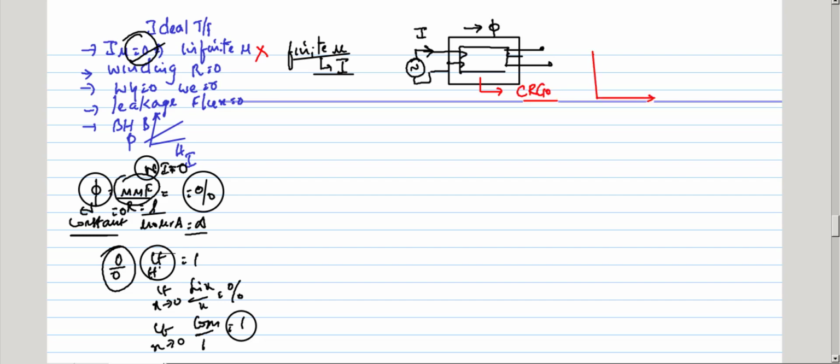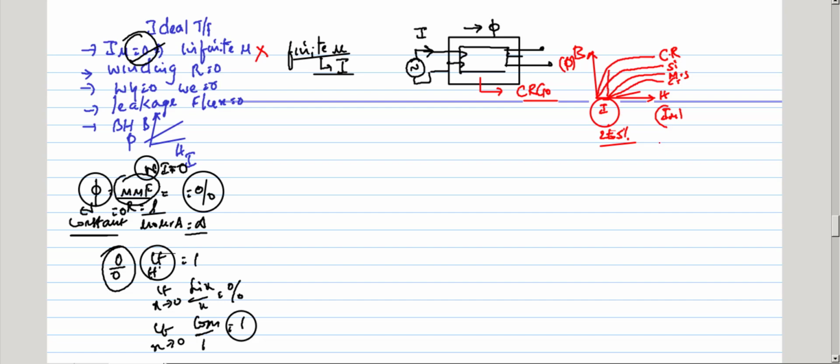You can see a BH curve of different steels that I have given already. This is CRGO, this is silicon steel, this is mild steel, and this is cast steel. This is the flux and this is the magnetizing component of current. Only a very small amount of current, 2 to 5% of the full load current, is required to produce flux in the transformer core.